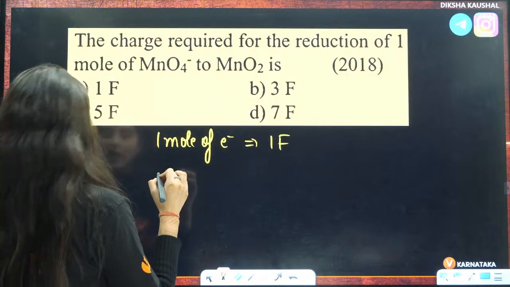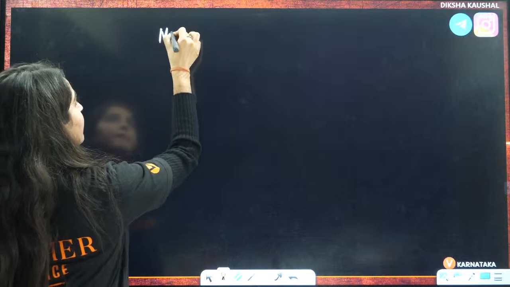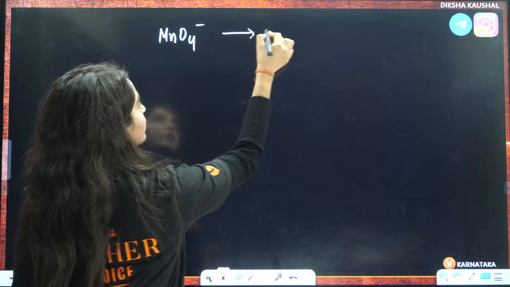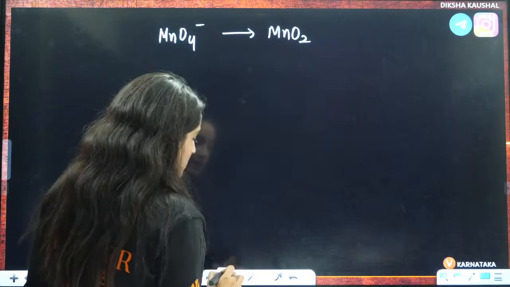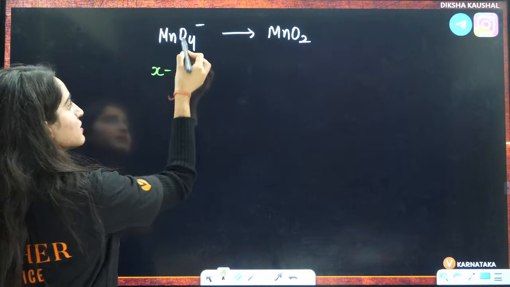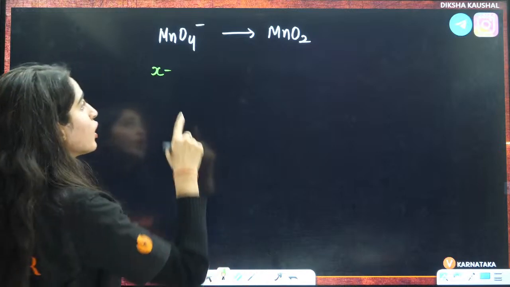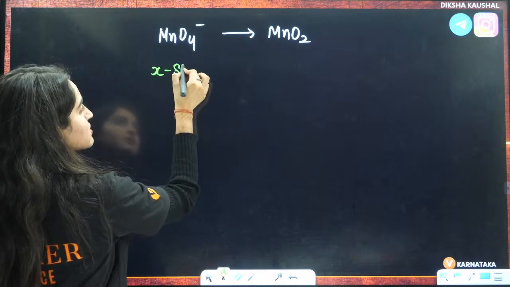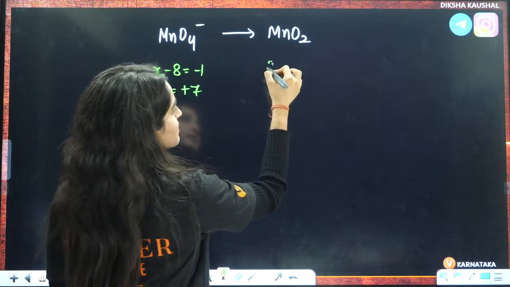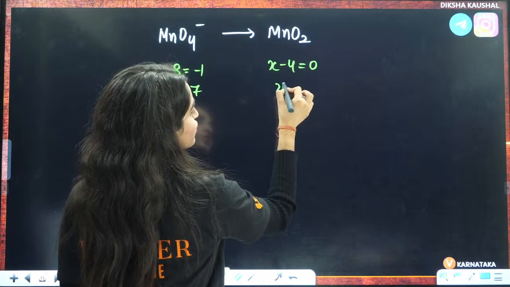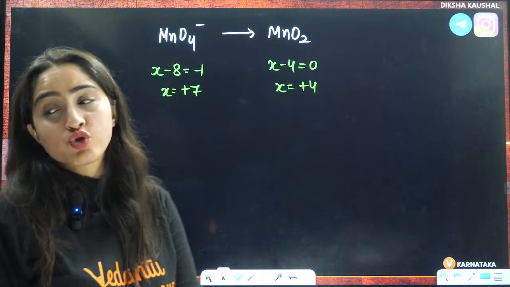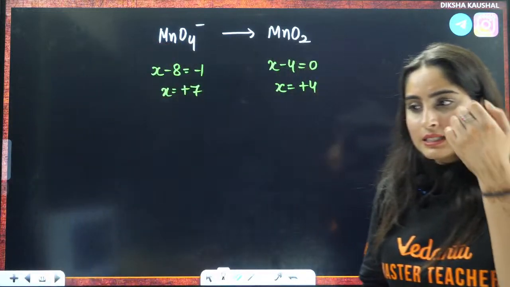So if you talk about this reaction, MnO4 negative is converted to MnO2. Just find the oxidation states here. This is X minus, for oxygen it is minus 2, so minus 2 into 4 is minus 8, equals minus 1. So X will be equal to plus 7 here. And for MnO2, X minus 4 equals 0, so X will become equal to plus 4 here.